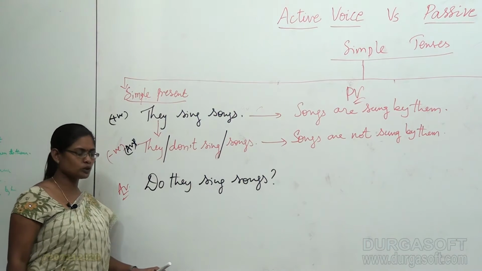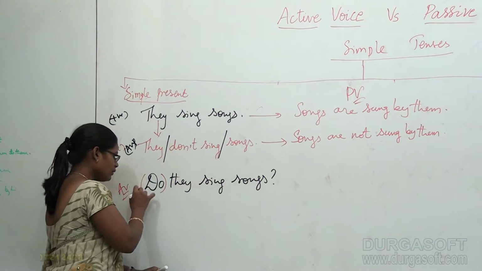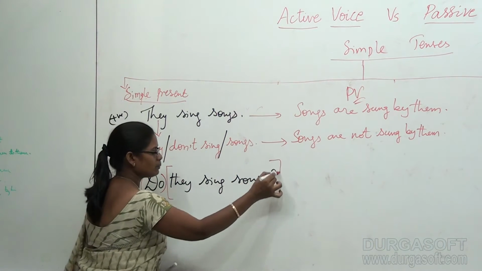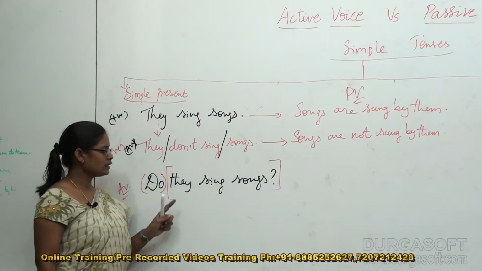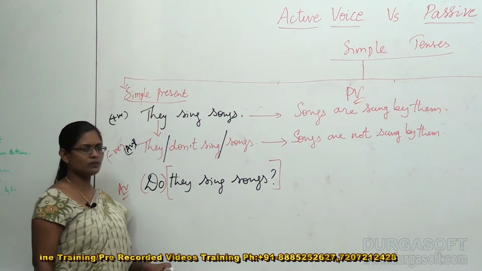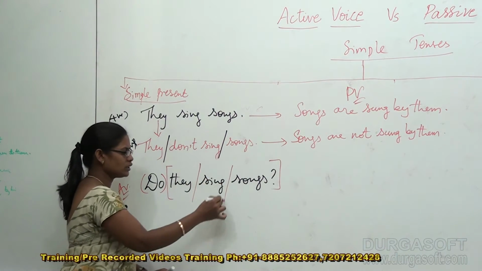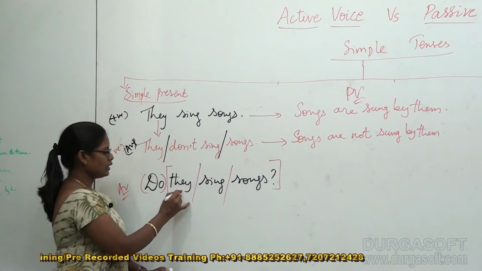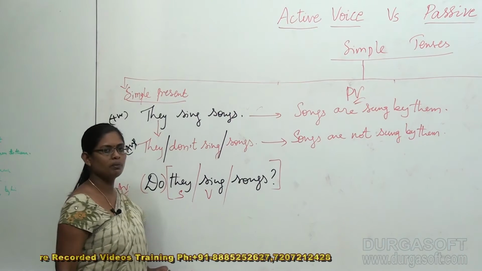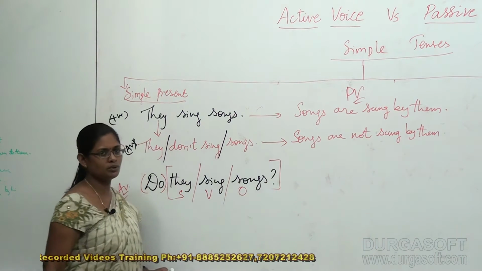And what are we supposed to do? Just leave do as it is in its place. Try to work out with the remaining part of the sentence, that is "they sing songs." When you work out with this, just try to split it into the structures. They is called subject, sing is the verb, songs is the object.